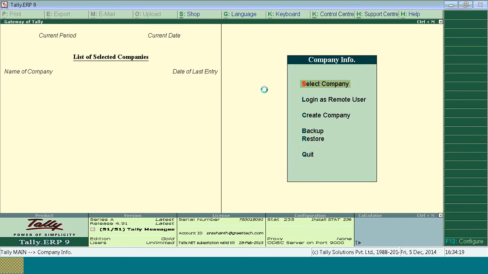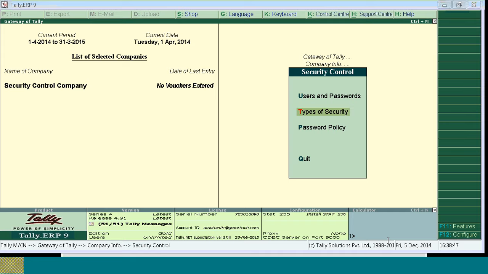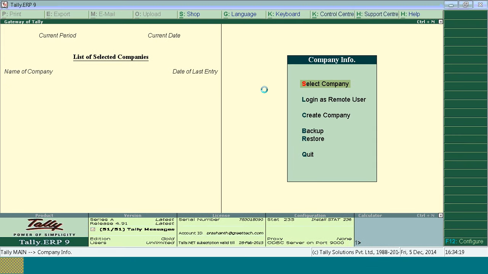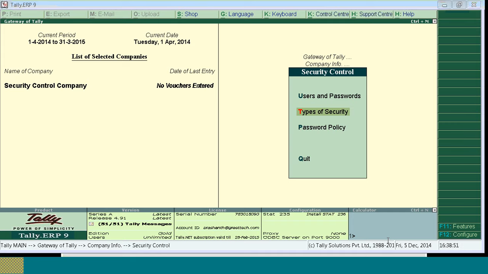Shruti has a query. I am using a single user tile license. In this case, is security control applicable? Shruti, in case of single user, you can add an admin level username and password so that other users can't log in to the company in your absence. You need not have any users. You can have only the admin level password.